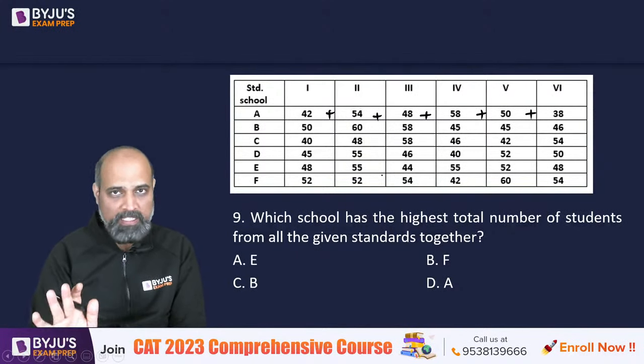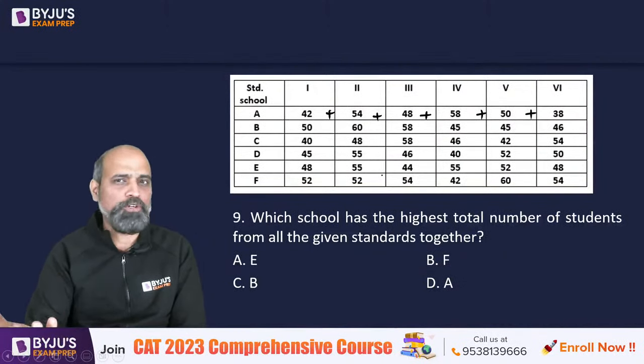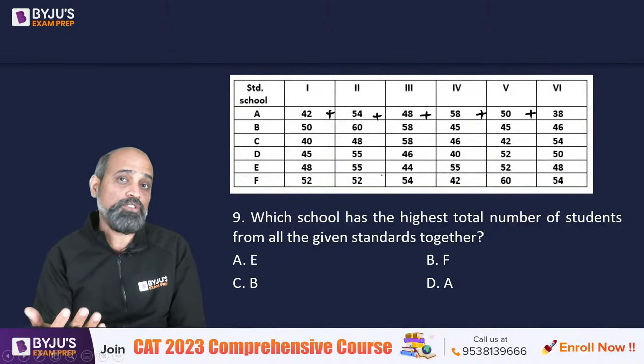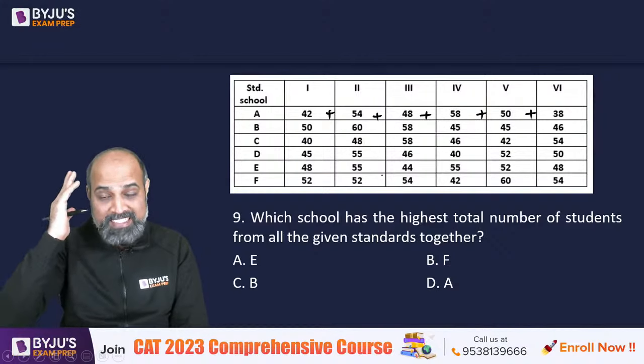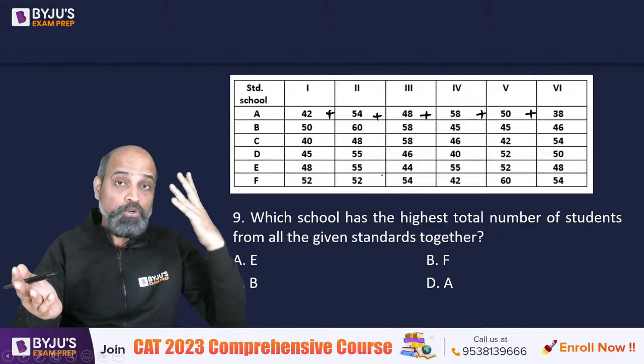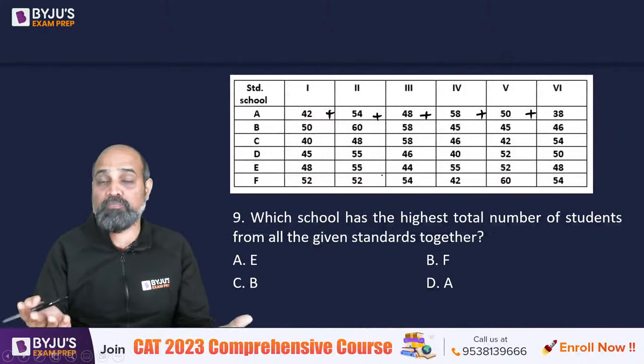Because the calculation is not very hectic. You don't have to divide or do a lot of multiplication. All you have to do is add simple 2-digit numbers. But you have to do a lot of calculations. So it's time consuming. So between the time constraint and solving some question which you know how to solve, you have to weigh and decide, give priority.